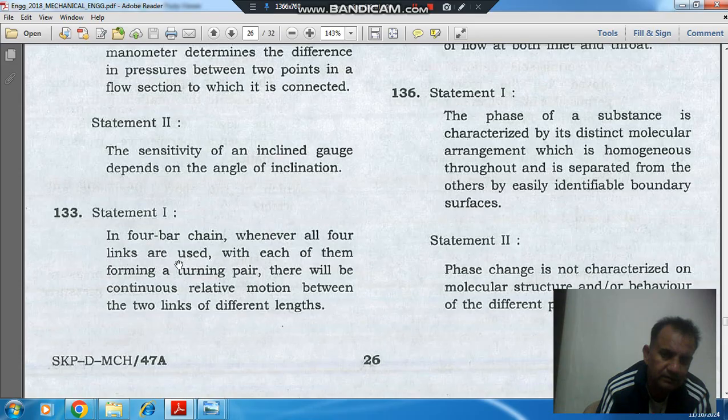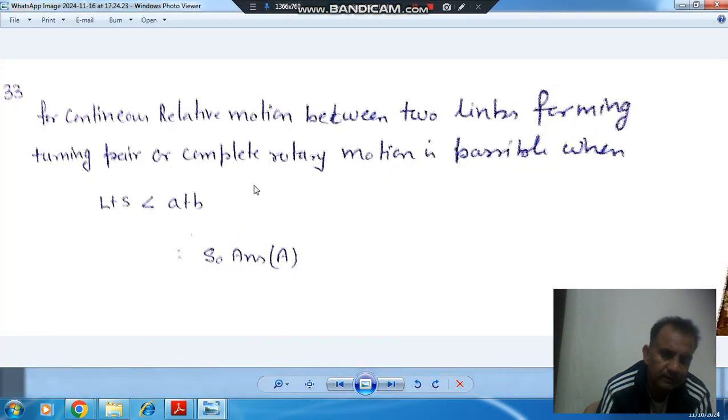So here, the first statement is about the crank. There will be continuous relative motion and they have turning pairs, which means it is a crank, or we can say it is full rotary motion. So for full rotary motion in a 4-bar chain mechanism, this criterion should be satisfied: L plus S should be less than A plus B. L is the length of the longest link, S is the length of the shortest link, and A plus B is the length of the other two links. So the answer is option A.